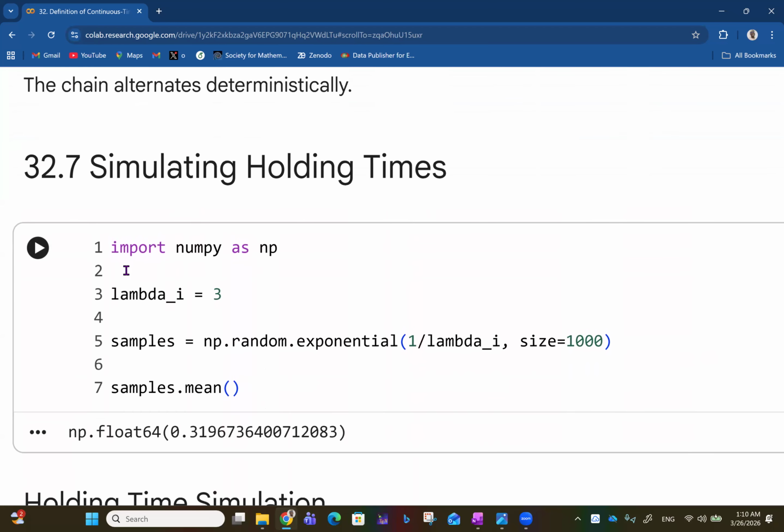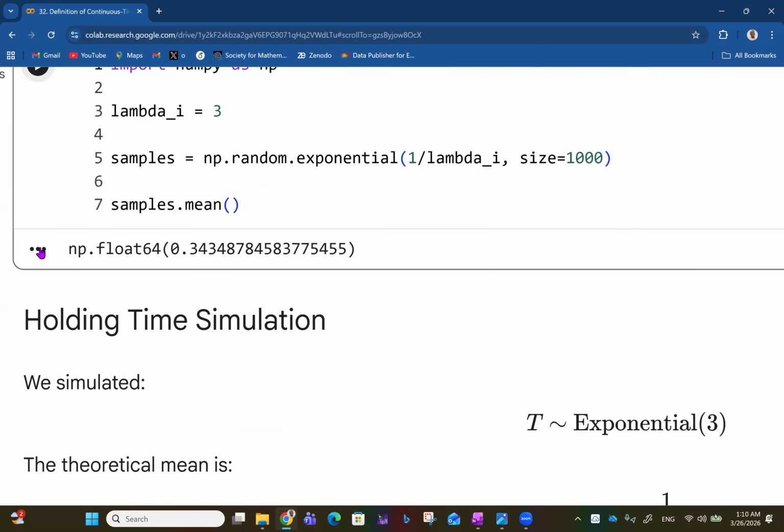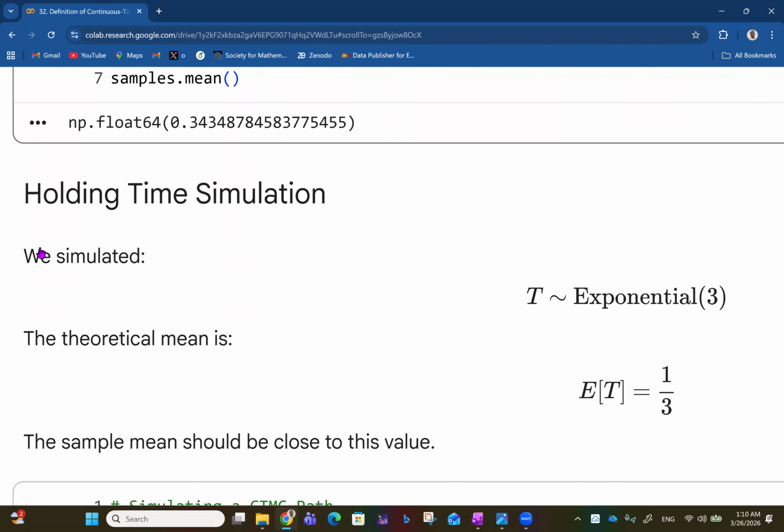Then we can talk about simulating holding times. To simulate holding times, say lambda i is 3, and you take the samples, say 10,000, and you get the mean at the end of the day to be 0.333 as the holding time. We simulated a time which is exponential with parameter lambda equals 3.